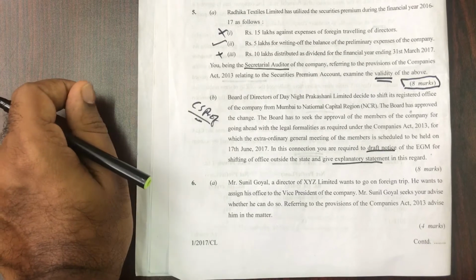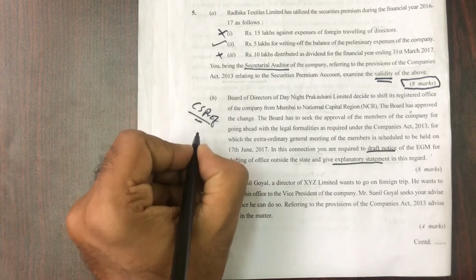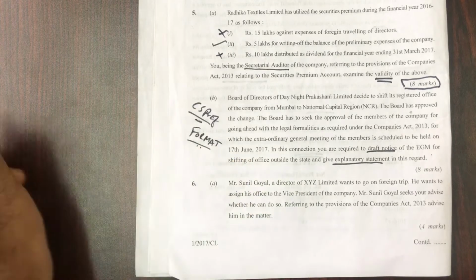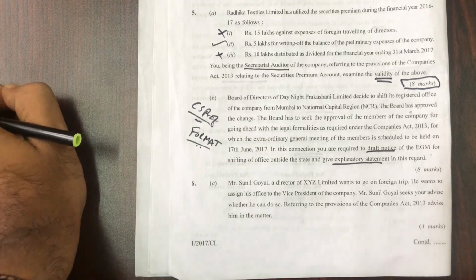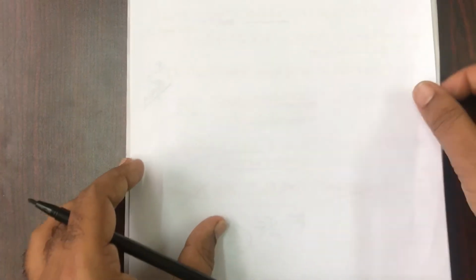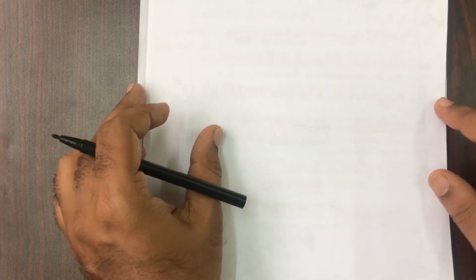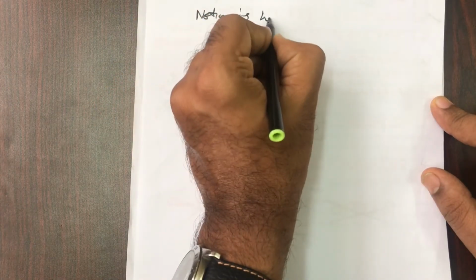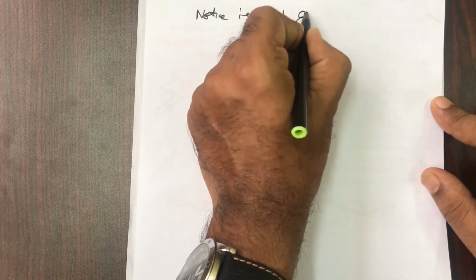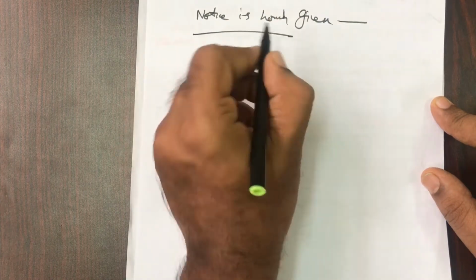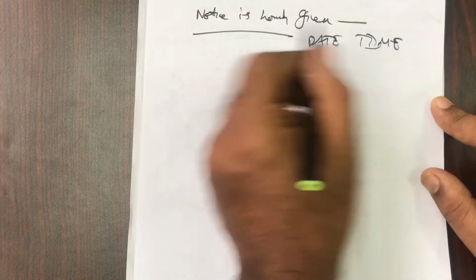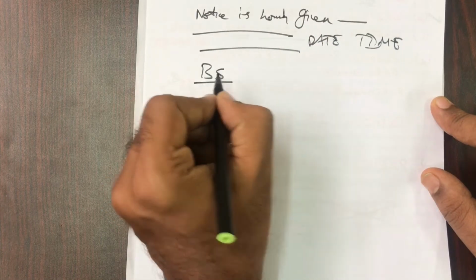So you can refer to that book and write the same format which is there in CS Professional for that particular notice. When you get such a question, if you don't know anything, how do you try and approach it? Notice and explanatory statement. So you can simply write: notice is hereby given on so and so date. You can write date, time, etc. Then business to be transacted.